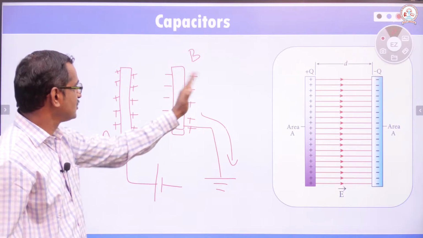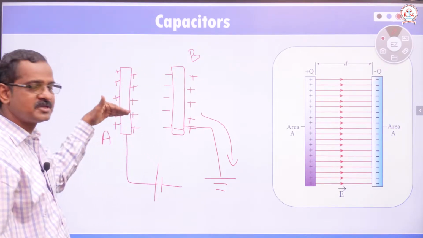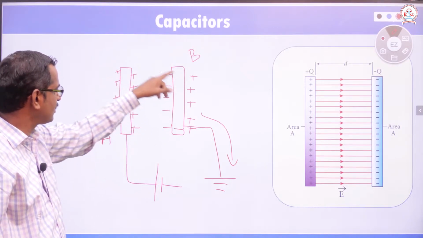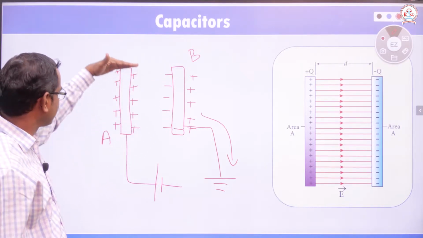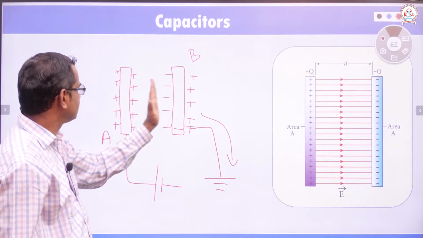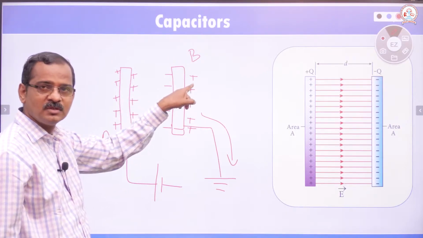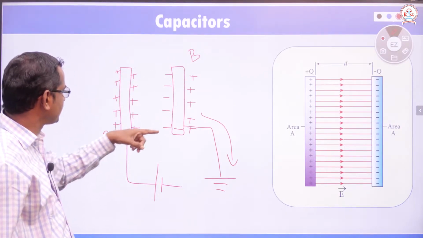Whereas negative charges induced here will slightly increase the potential here, but overall the potential will slightly go down when you compare the potential drop due to the minus and the potential increase due to the plus.